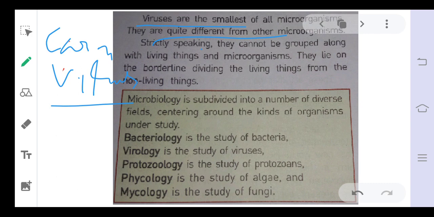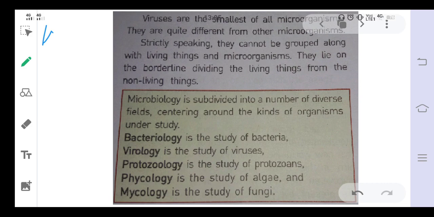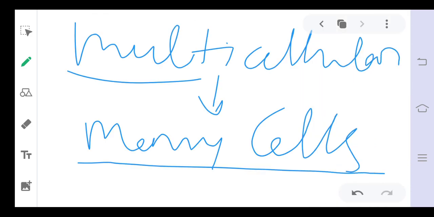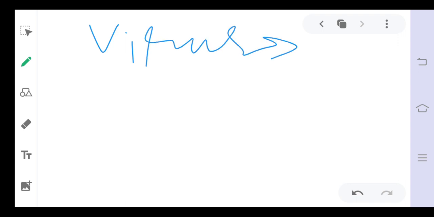Why is it so? Because they have a speciality. They are considered neither living nor non-living things. Viruses are the connecting link between living and non-living things.